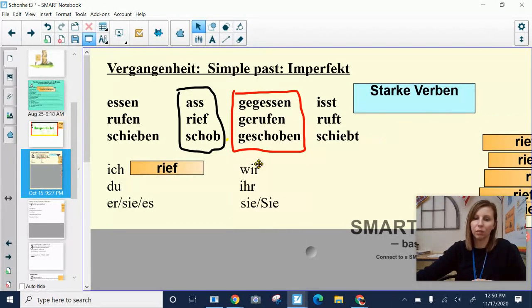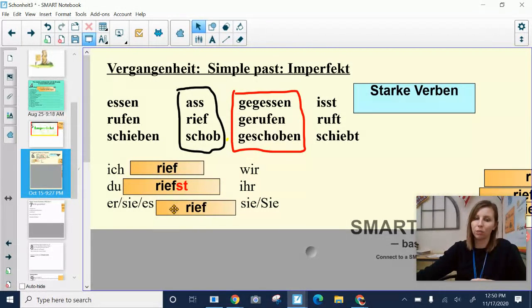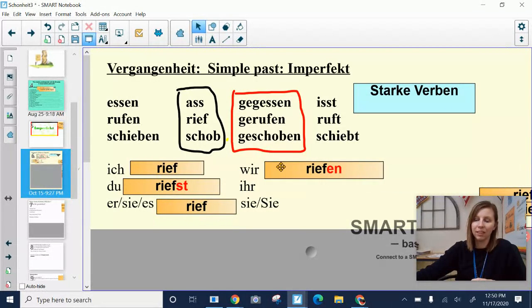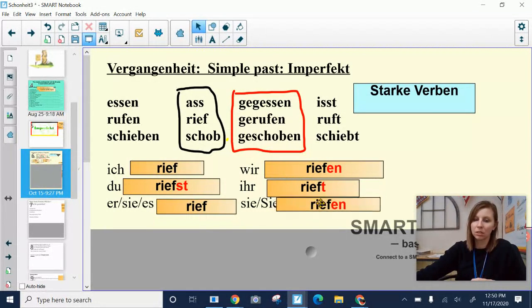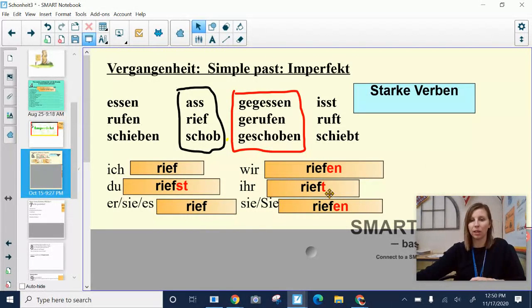Ich rief, du riefst, sie, es rief. So you see first person and third person is actually the same. So that's easy to remember. Du form, you add a st. Wir riefen, ihr rieft und sie riefen. Okay, so plural form, you need to add an en.